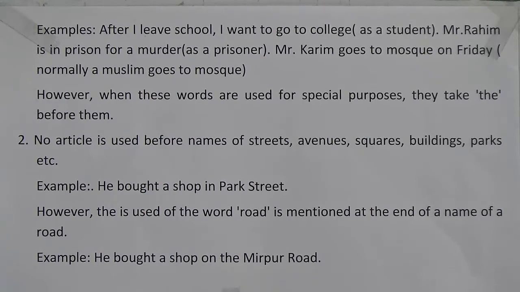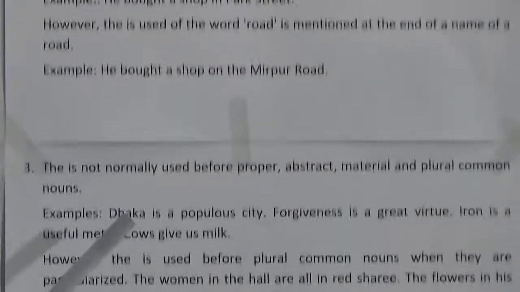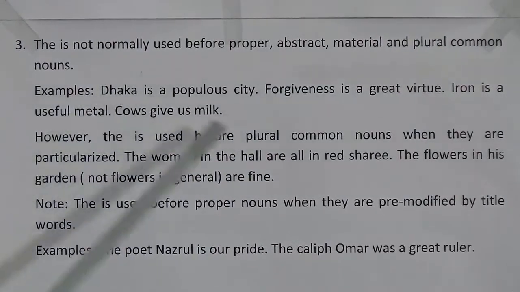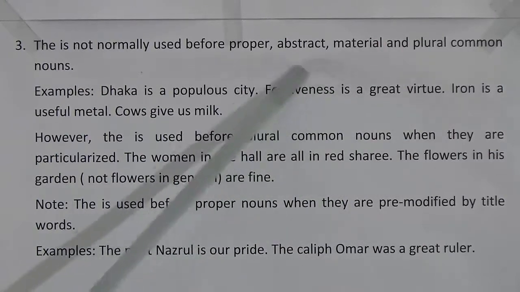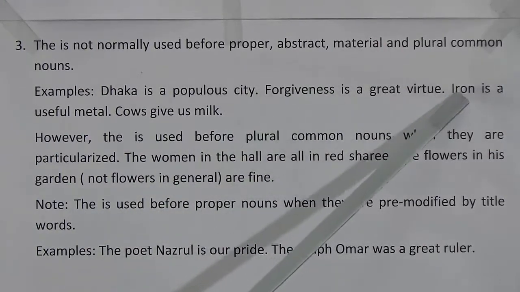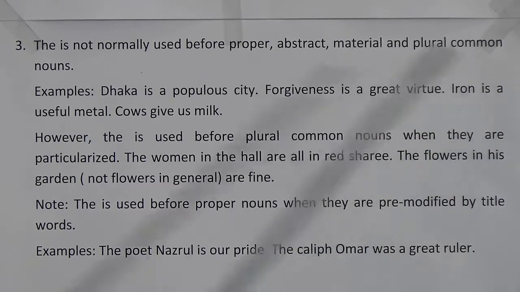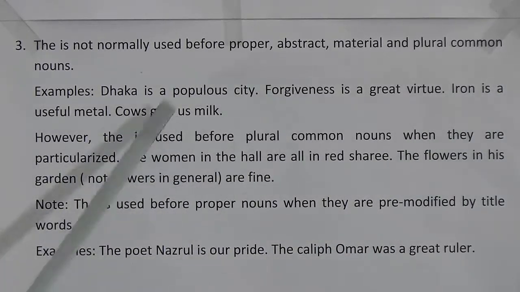So look here, in connection with proper, abstract, material and plural common nouns, we will not use the. Example: Dhaka is a popular city. So look here, there is no the. Forgiveness is a great virtue. Forgiveness represents an abstract noun. Iron is a material noun. So look here, iron is a useful material, cows give us milk. These are very common examples. I think all of you know this.